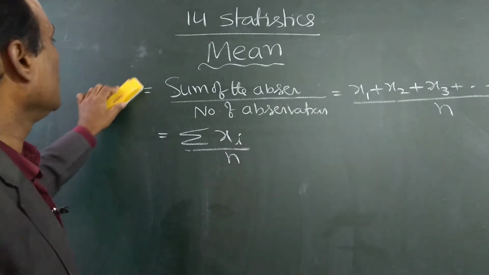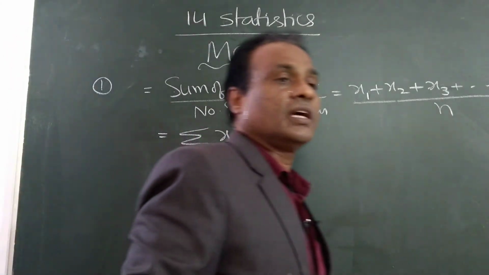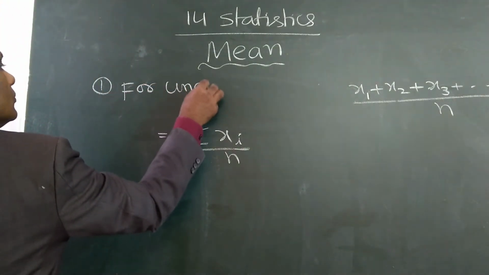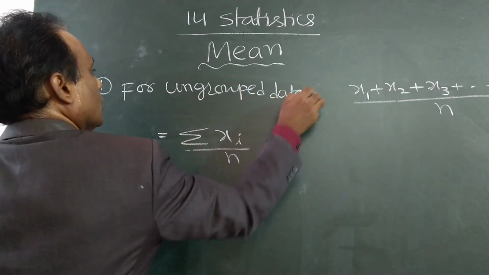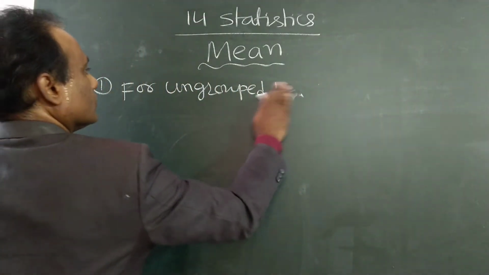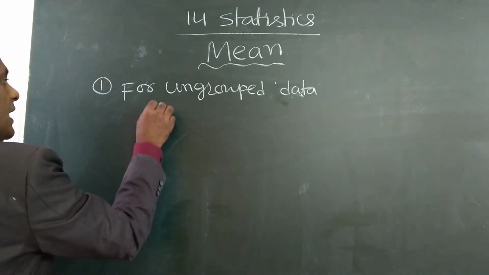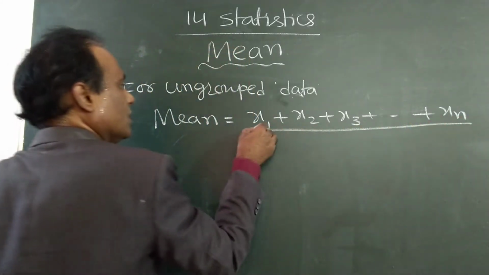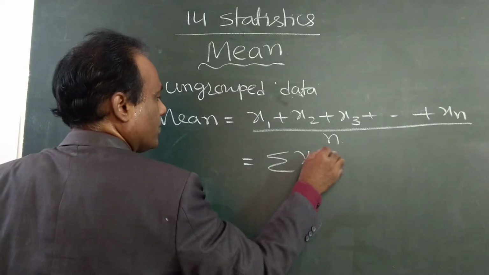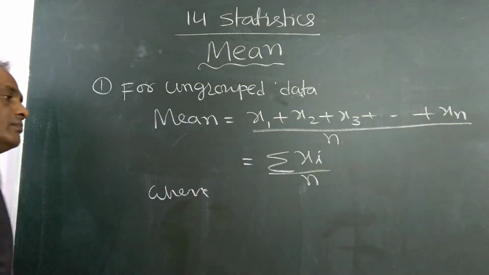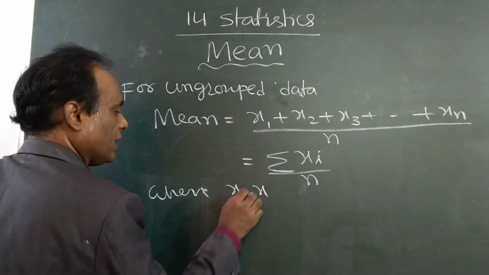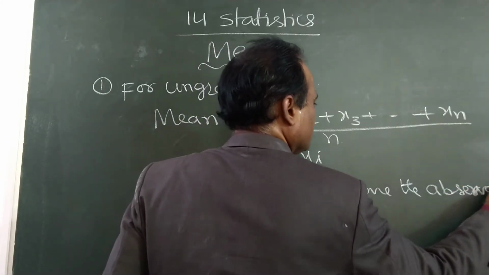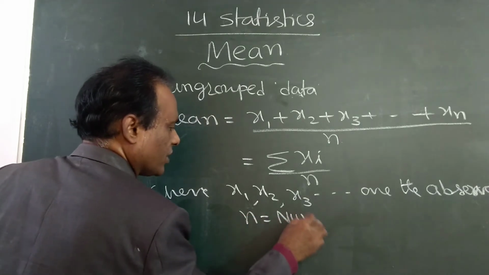So write down the first formula. For ungrouped data, mean is equal to x1 plus x2 plus x3 plus so on up to xn, divided by n, which is also written as sigma xi by n, where x1, x2, x3 are the observations, any data, and n is equal to the number of observations.